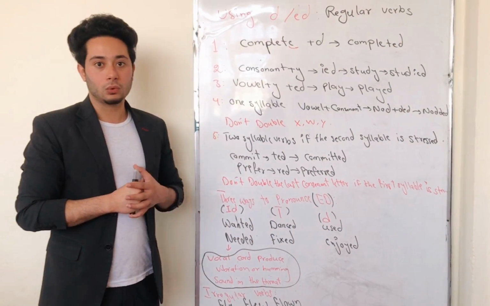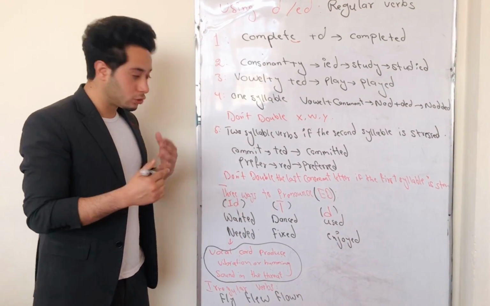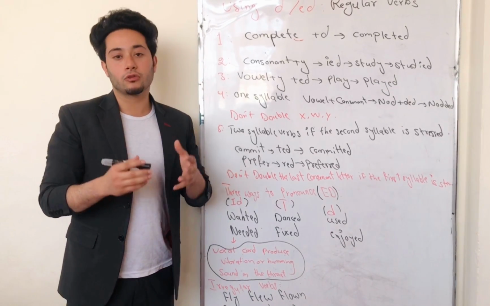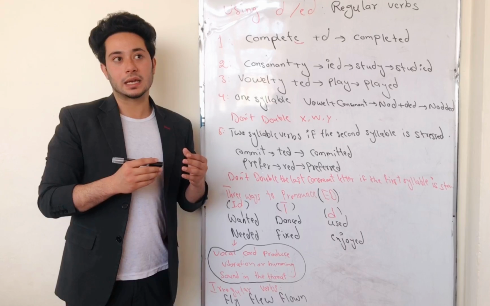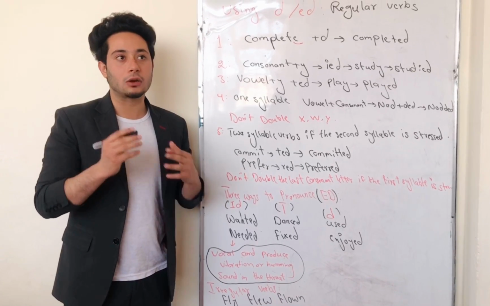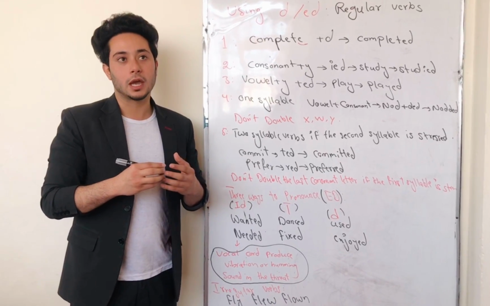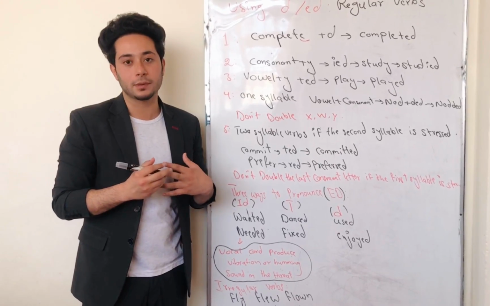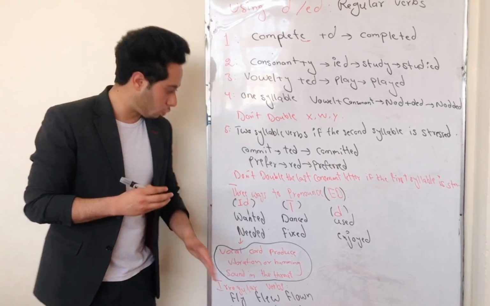Okay, we talked about regular verbs and using D and ED. Let's talk about irregular verbs. What are irregular verbs? Irregular verbs are those verbs that do not accept D and ED. They completely change their forms when we use them in the past and also in the past participle forms. For example, fly, flew, flown, go, went, gone.